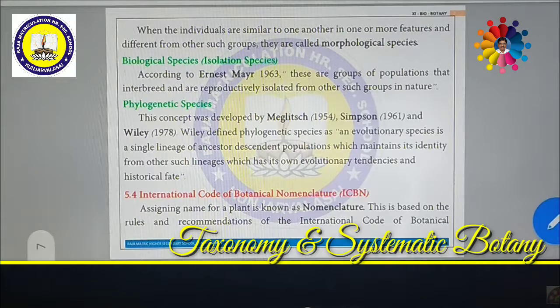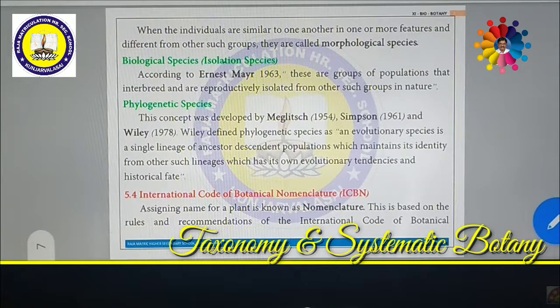What are the rules? The name of the plant is given in the Latin language. So naming of the plant should be in Latin. Throughout the world we have to understand a particular plant species name given in Latin. Suppose the mango plant. The name of the mango plant is Mangifera indica. This is in Latin, so throughout the world we explain through the Latin language.